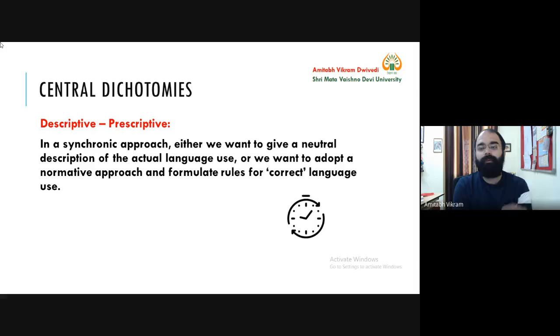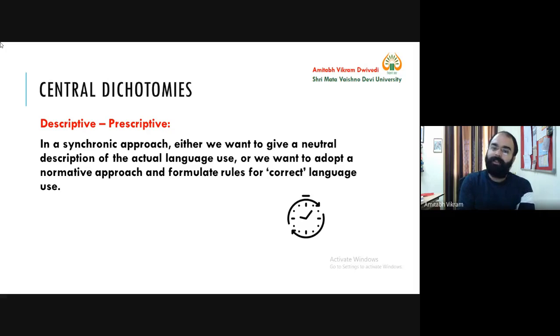That means you go to a field site, a site that you have shortlisted and selected, and you go there and document the language. So you ask, okay, how will you say what is your name in Dogri? Then the person will say, this is the way I will say, what is your name? And you just document it. So that is the actual language used.